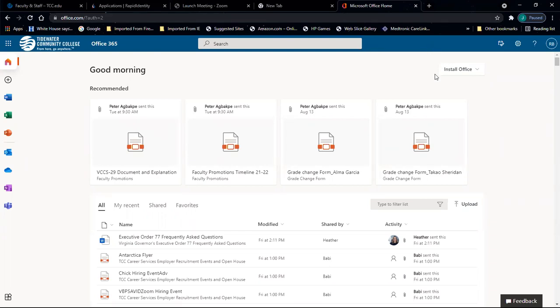So if you have a computer that will allow you to, then when you log in, now I didn't have to log in because my credentials are saved, but you'd use your VCCS credentials, name, email address, password, whatever. And then once you log in, you'll come to a screen that'll look something like this. And here is where you will find the Install Office button. And then from there, you can download specifically just Excel or the whole package or whatever you like.